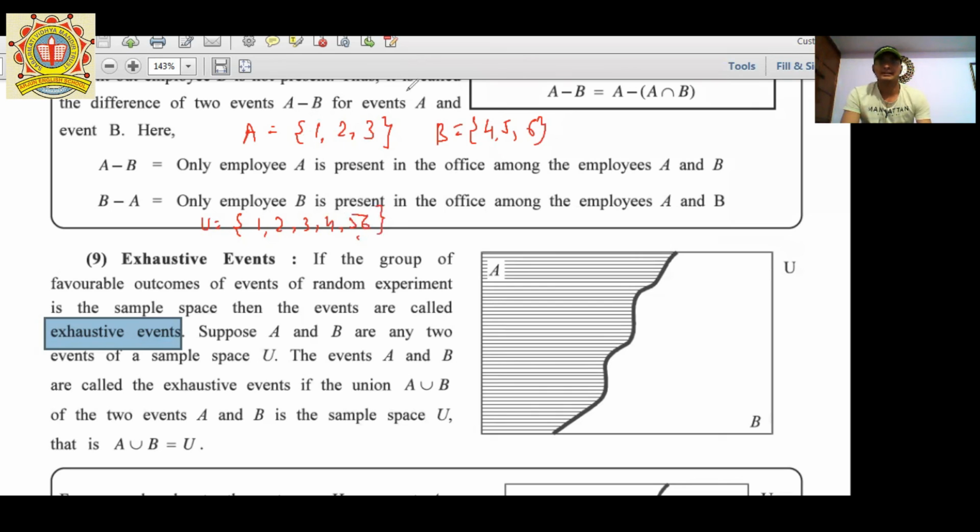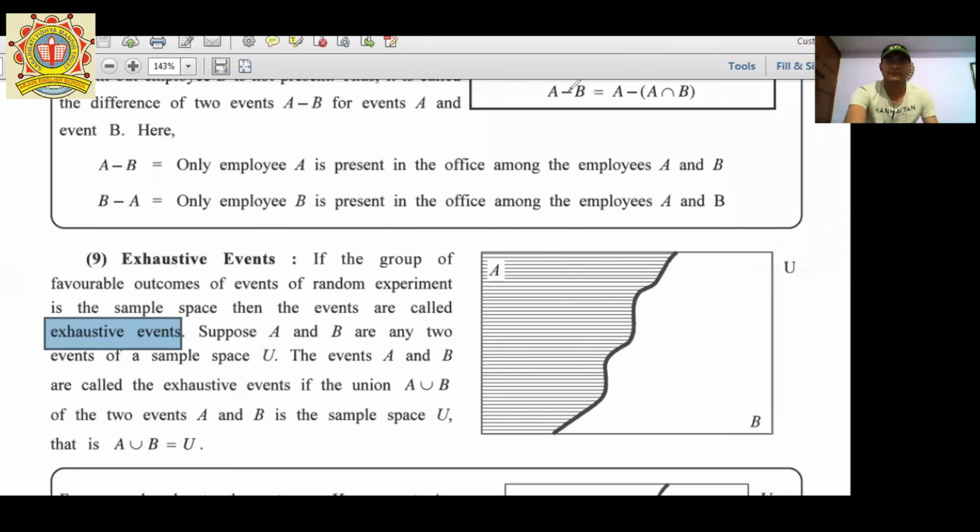So we can say that some items covered 1 to 3 are in event A, and the other items are covered in event B. So in short, all the items are covered in this union. So it is called exhaustive events.